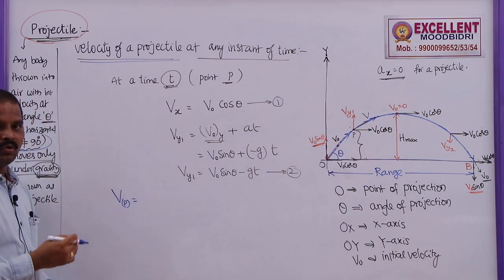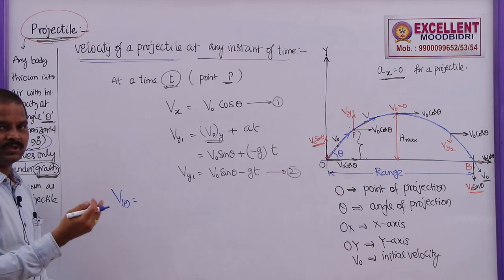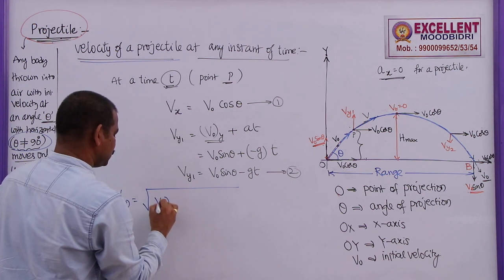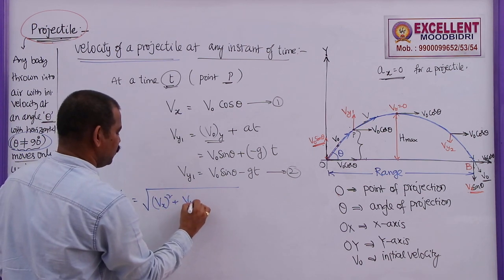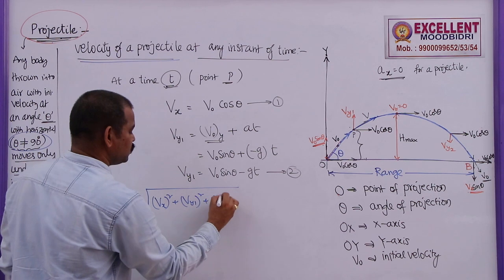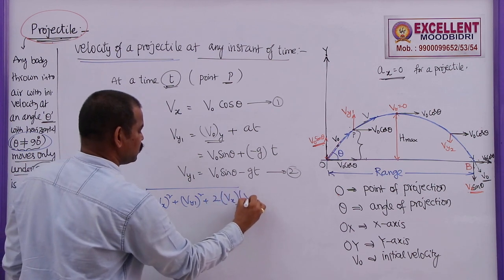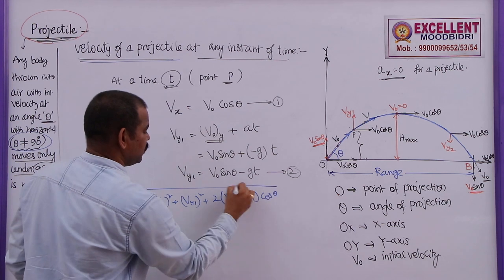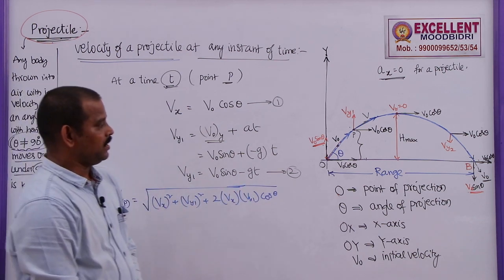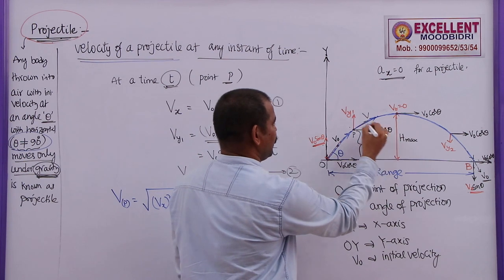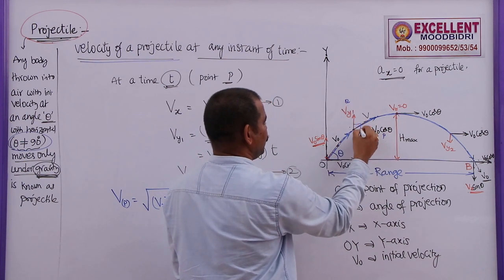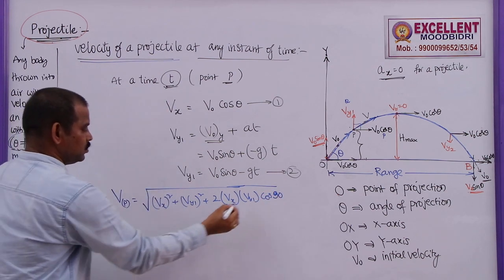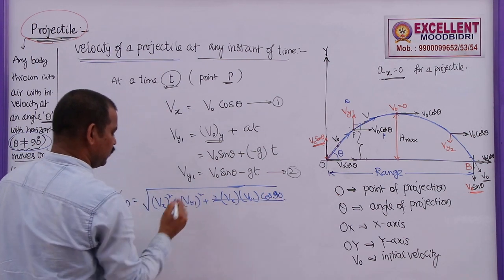So that is root over P square plus Q square plus 2PQ cos theta. So we can write this as Vx square plus Vy square plus 2 into Vx into Vy cos theta. Here, what is the angle between this? Let us say this is the P vector, this is the Q vector. The angle between these two is 90 degrees. So cos 90 is 0, this term will become 0.